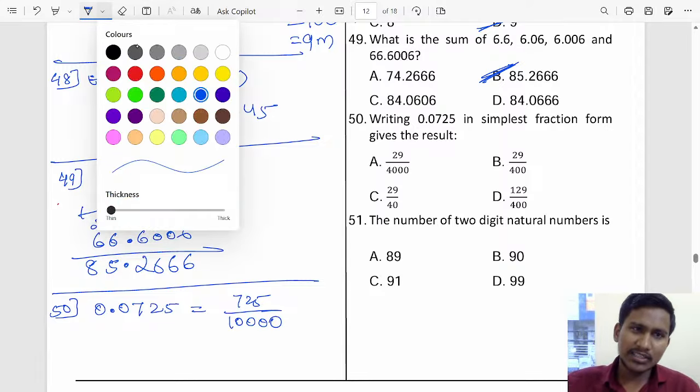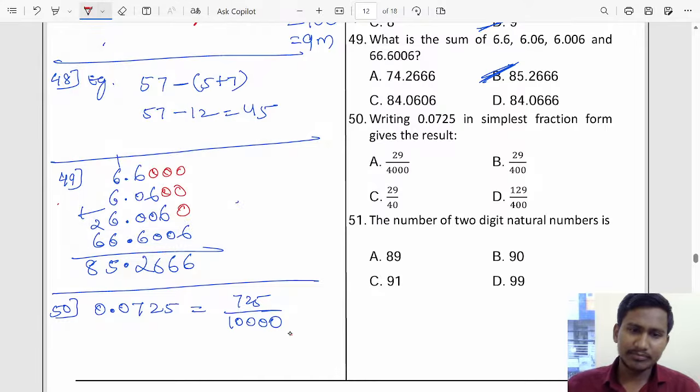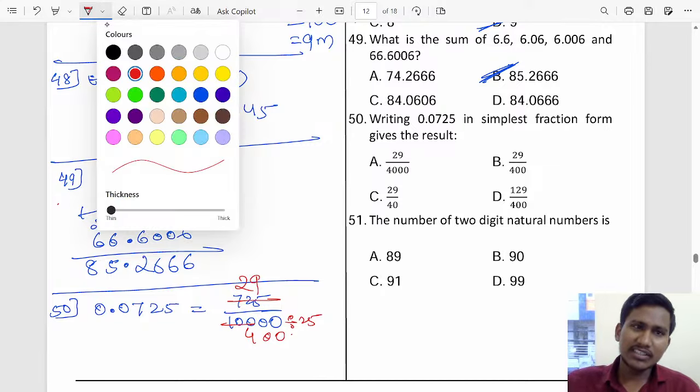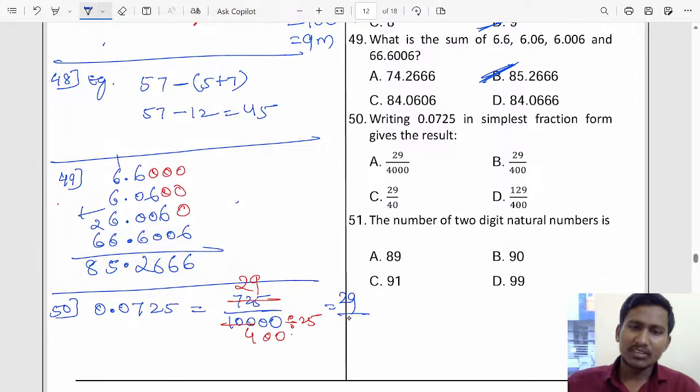Now for cancellation we can take 25. 25 4s are 100, the 0s remain as they are. Here 25 2s are 50, 22 will be remaining, 25 9s are 225. So what is the answer here? 29 divided by 400. That is option B, right? Everyone got it? Answer option B for question 50.